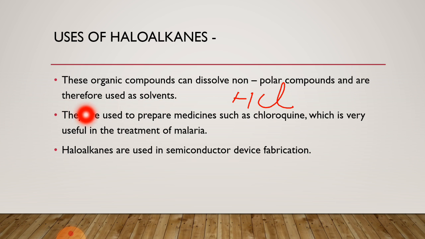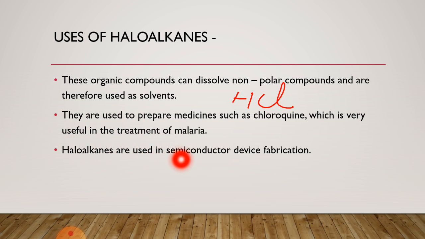Now, next, they are used to prepare medicines such as chloroquine, which is very useful in the treatment of malaria. So, from haloalkanes we can prepare chloroquine, which is a medicine, and by chloroquine we can treat malaria, and malaria is a disease which is caused by mosquitoes.